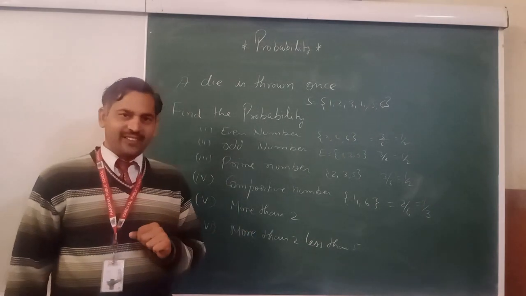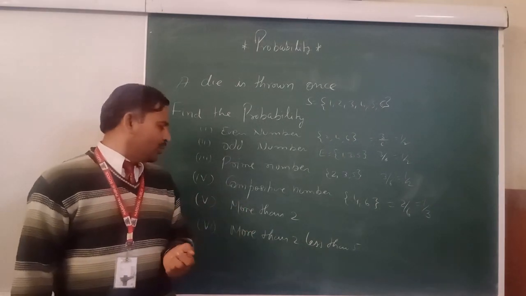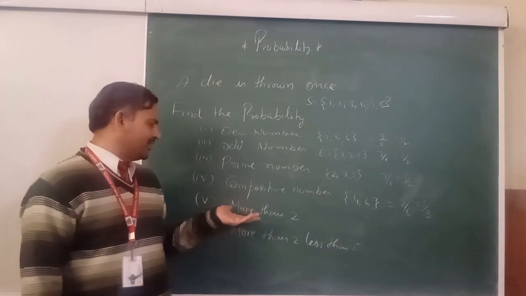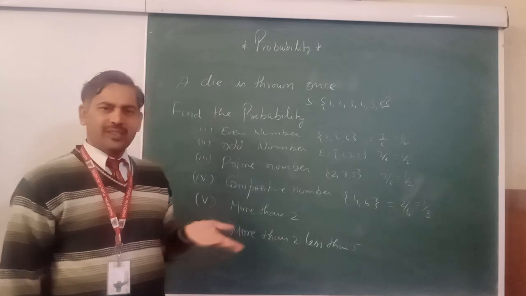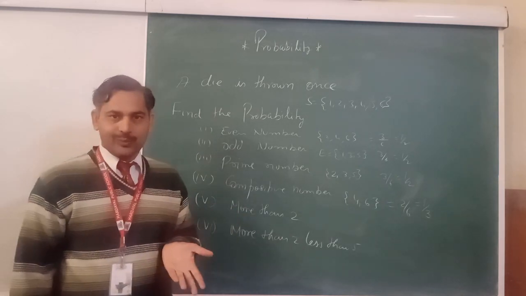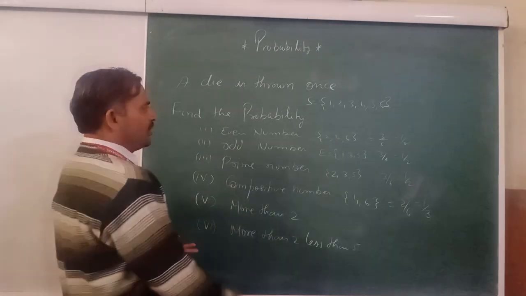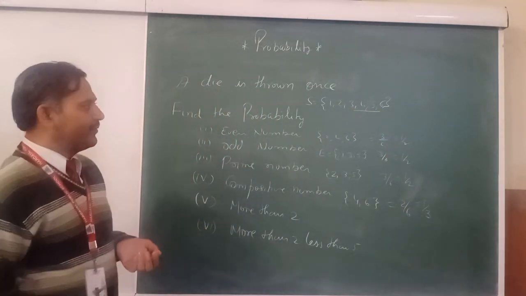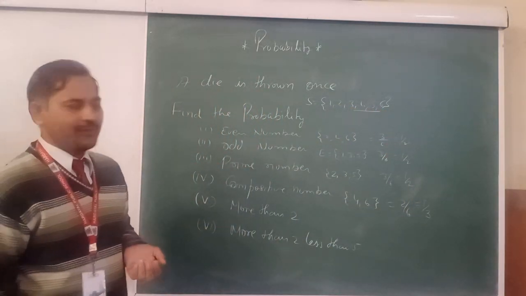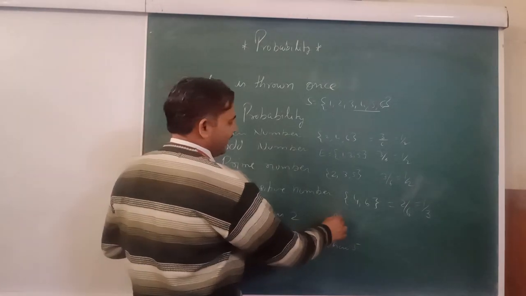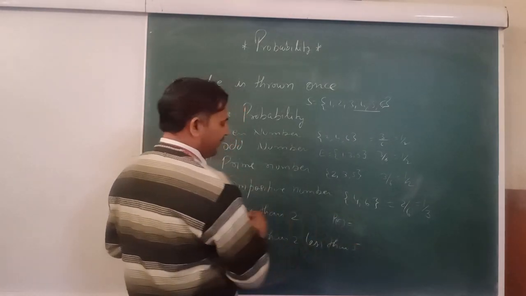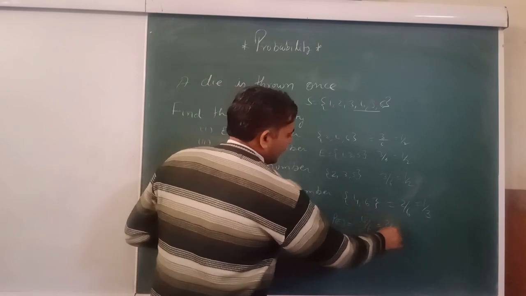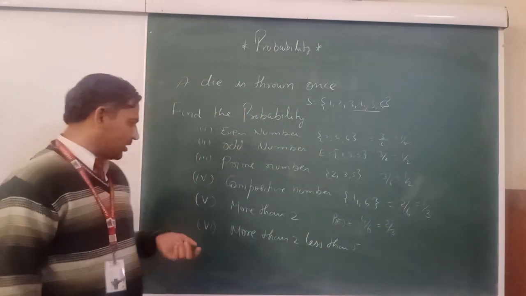Okay. Next question arises: what is the probability of more than 2? Or anyone may ask you the probability of greater than 2. Greater than 2 means from 2 and above. So how many favorable cases? 3, 4, 5, 6. So the probability of this event is 4 upon 6, then 2 by 3 is your answer.